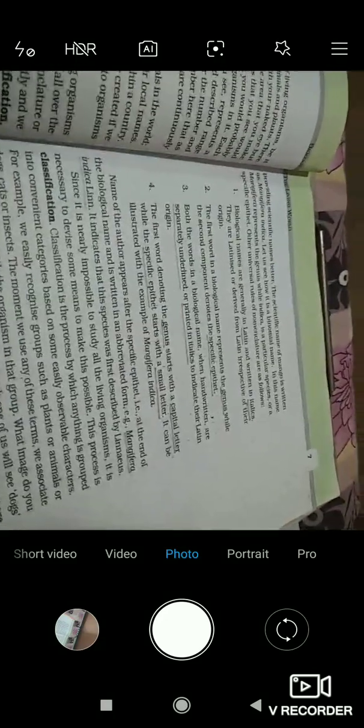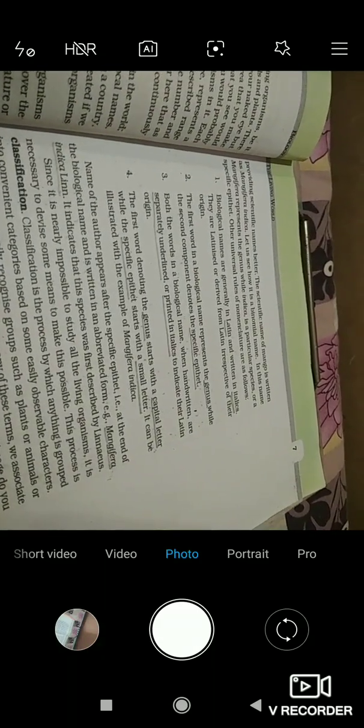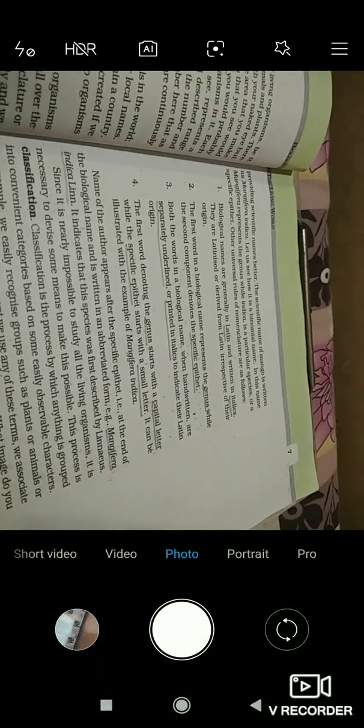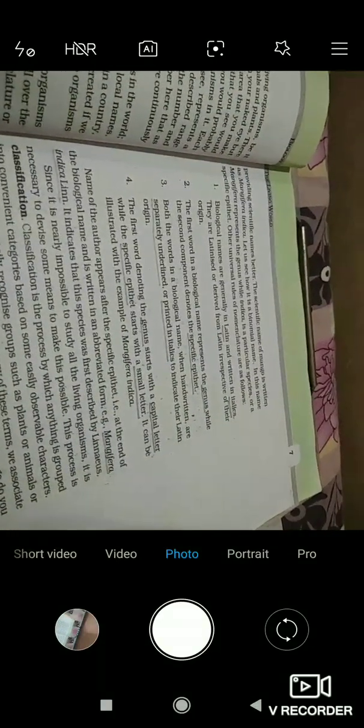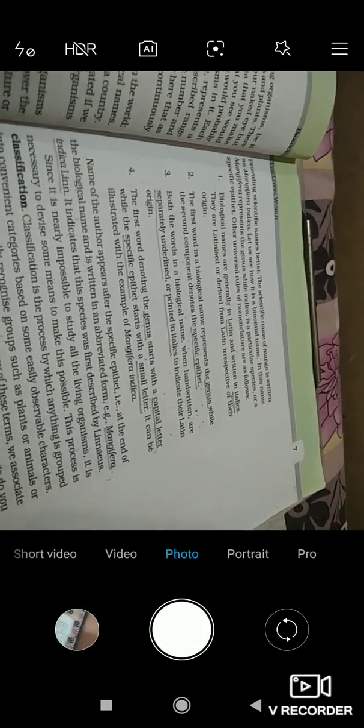Okay, so let's see the next statement. Since it is nearly impossible to study all the living organisms, it is necessary to devise some means to make this possible. What happens, guys? There are so many living organisms in this world, and to give every living organism a particular scientific or biological name is really very difficult.